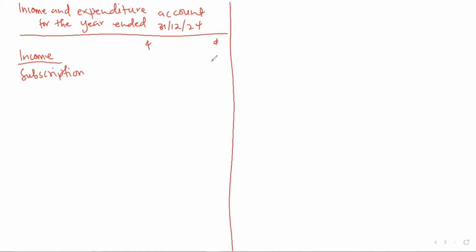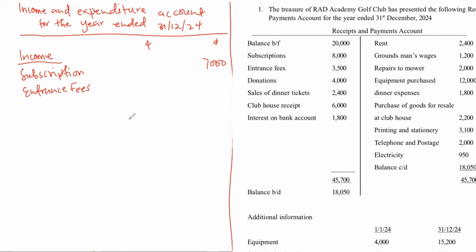So 7,000. Then we move to the debit side of the receipt and payment account. We are going to find some of the incomes over there. So we have entrance fees. We just look into the question and record them. So we have entrance fees, which is 3,500. Then we have donations. Donations can be an expenditure or an income depending on where it is. If it is on the receipt side of the account, then it is an income.